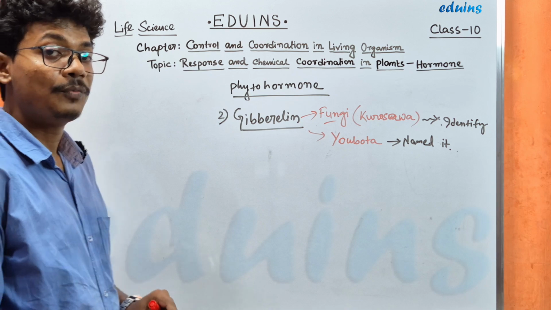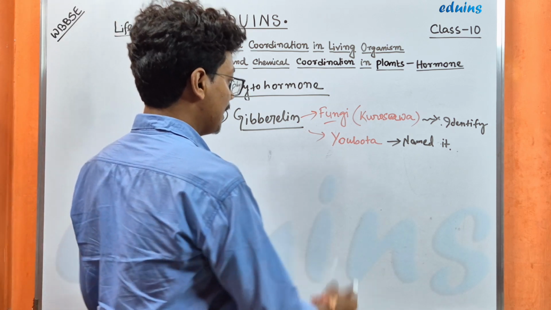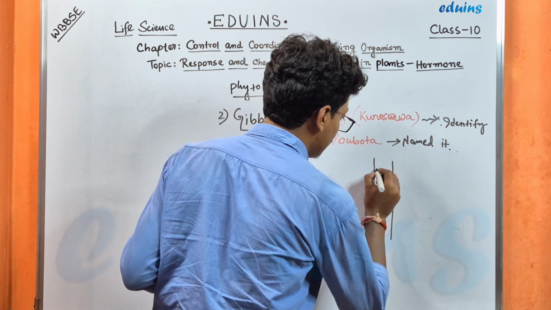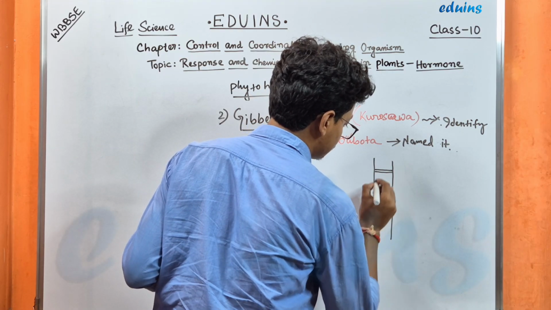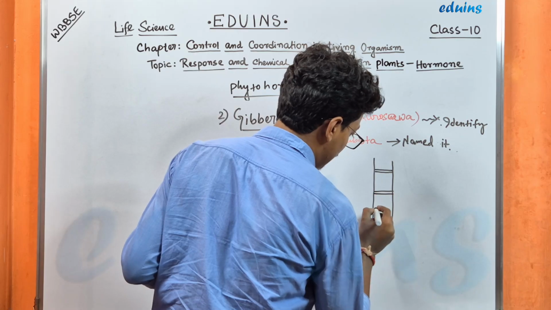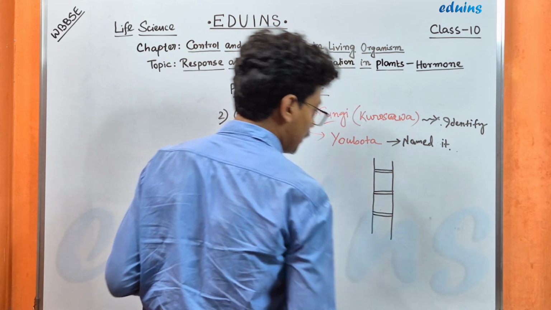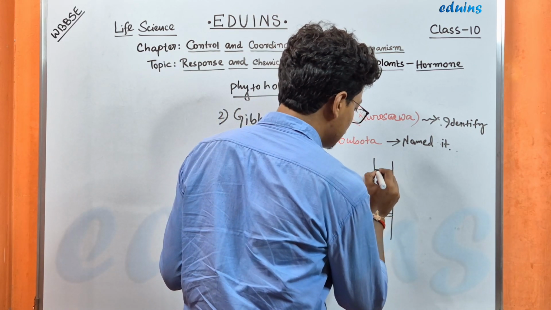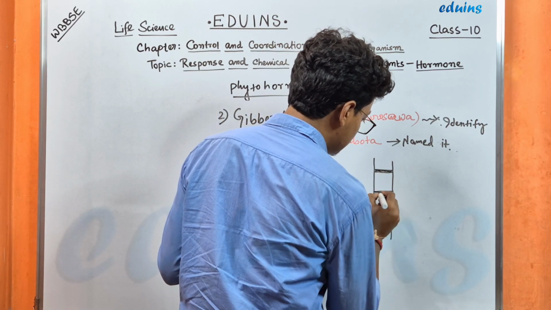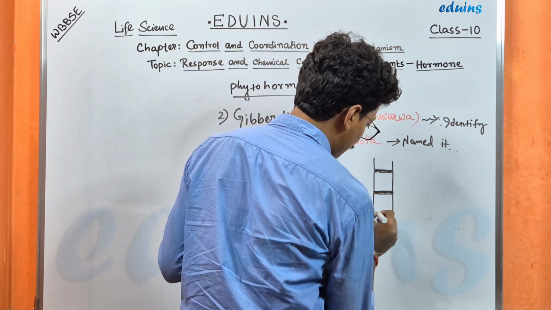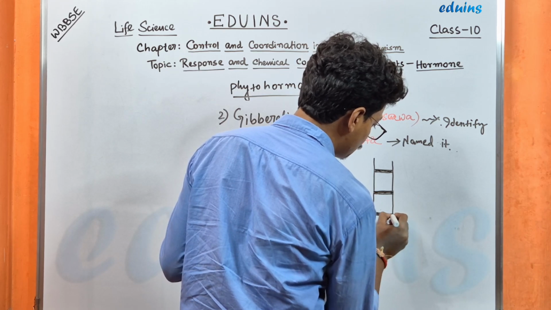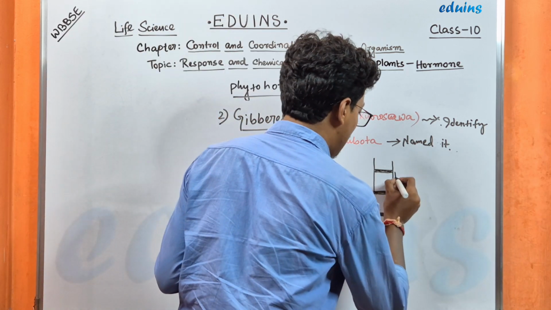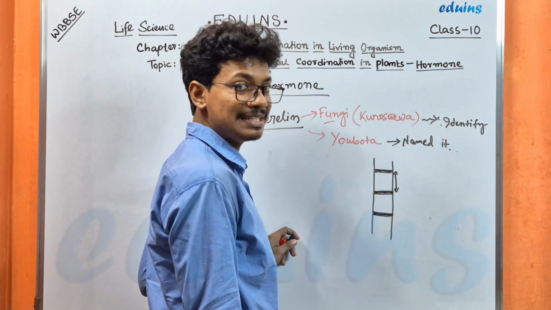Okay, so what is the location of gibberellin? Gibberellin is mainly present in the nodal part. We know that the plant shoot is divided into node and internode parts. This dark part is known as nodes, from where the flowers, fruits or branches are derived, and the part between two nodes is known as internode.